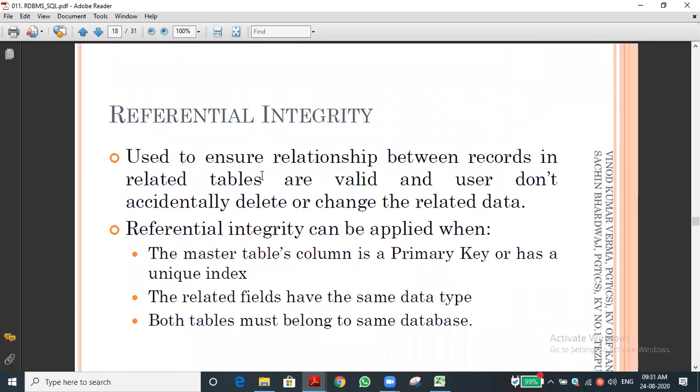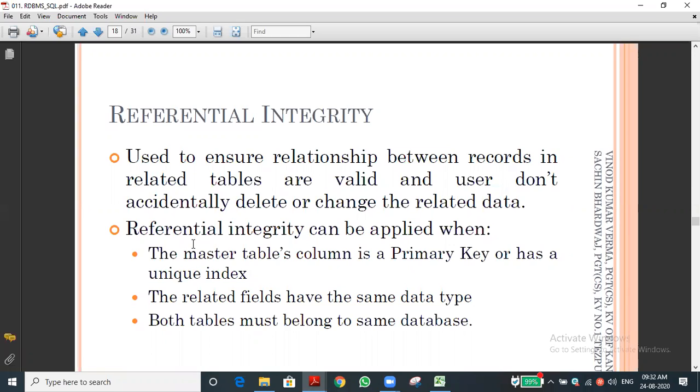Let me go to this. What is the use? Again, I'm saying, referential integrity means the relation between the two tables' records. Referential integrity means we are establishing a secure connection between the two tables. Whatever changes we are making in the parent table or the master table will be reflected in the child table also. If you are using the foreign key, the changes will be reflected in the inherited table, that is called the child table or slave table or client table. We can say any one of the words.